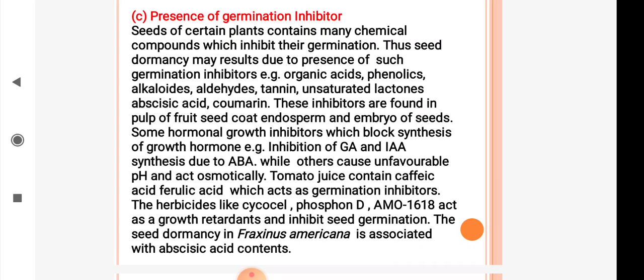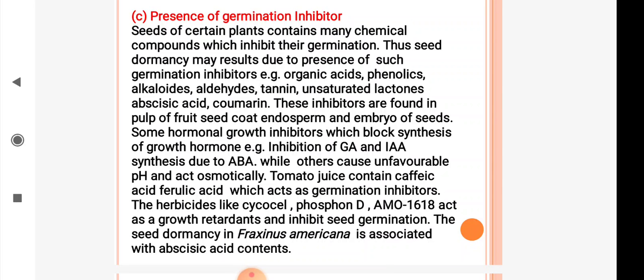We will see some examples of germination inhibitors: organic acid, phenolics, alkaloids, aldehydes, tannin, unsaturated lactones, abscisic acid, coumarin. These chemicals are able to form dormancy. These inhibitors are found in pulp of fruit, seed coat, endosperm and embryo of the seeds.